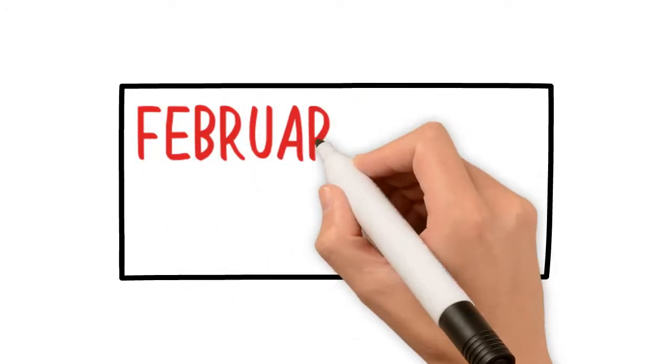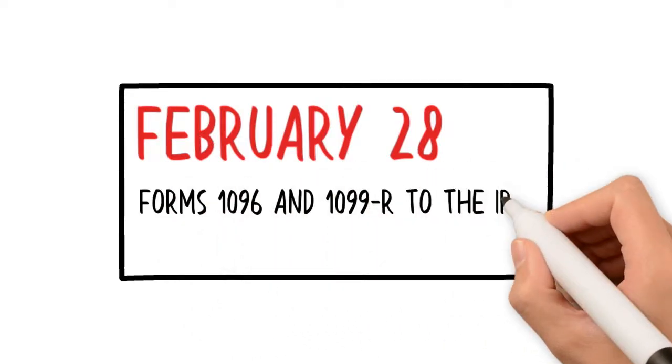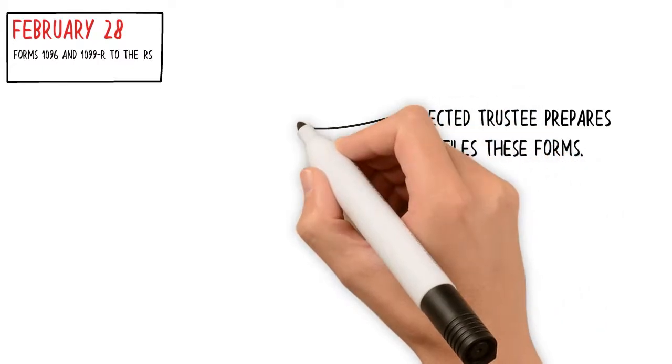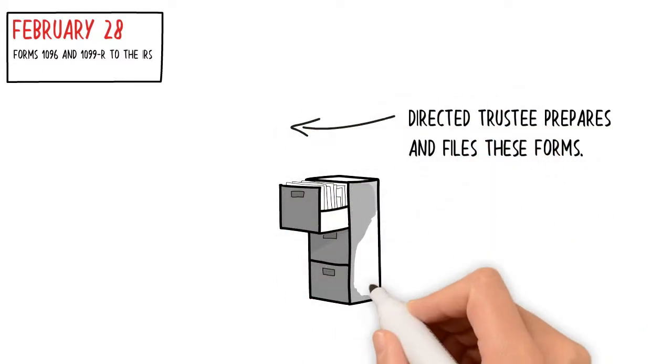February 28th. Forms 1096 and 1099-R are due to the IRS. The custodian-directed trustee of the plan generally prepares and files these forms.